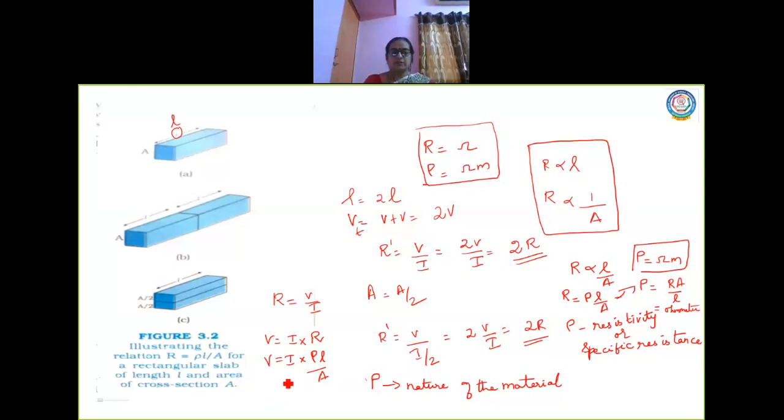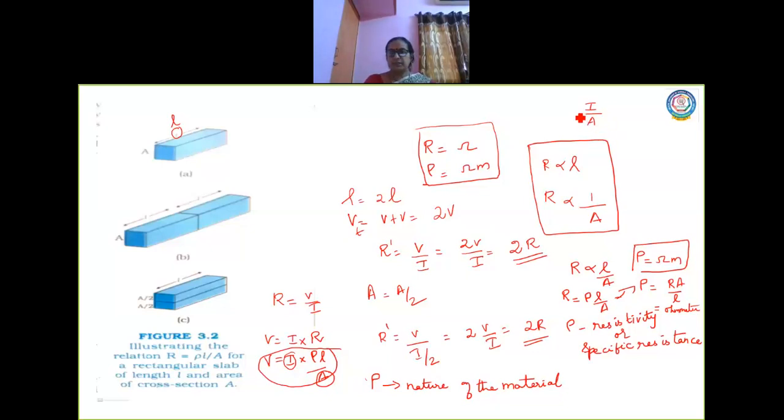I am going to introduce one more important term here based on this formula. I'll take I and A alone. What is I and A? The ratio of current with respect to area, that is current per unit area.